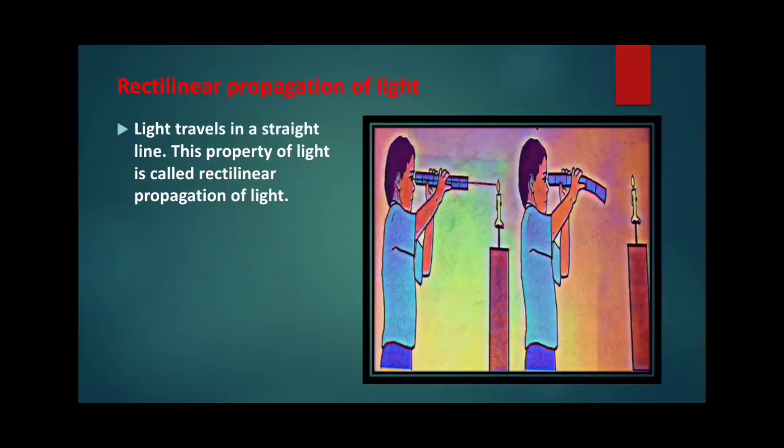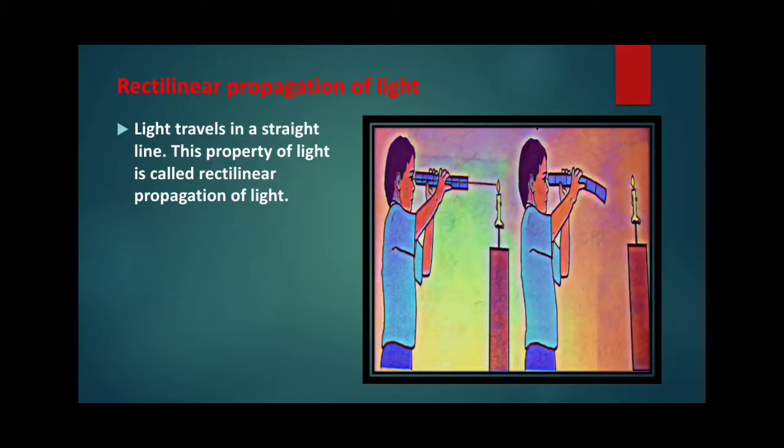Rectilinear propagation of light. The property of light traveling in a straight line is called rectilinear propagation of light. To prove this, take a straight tube that can be bent easily.